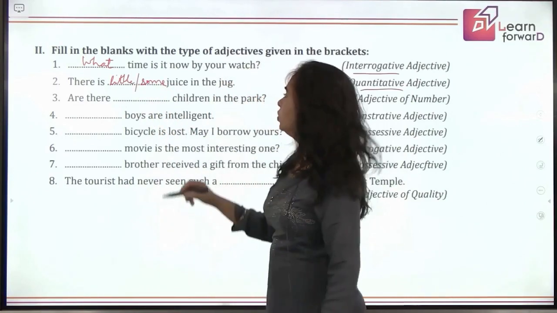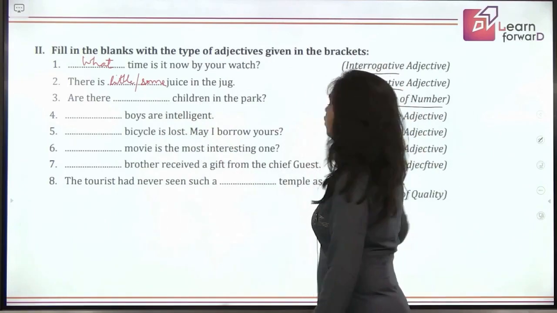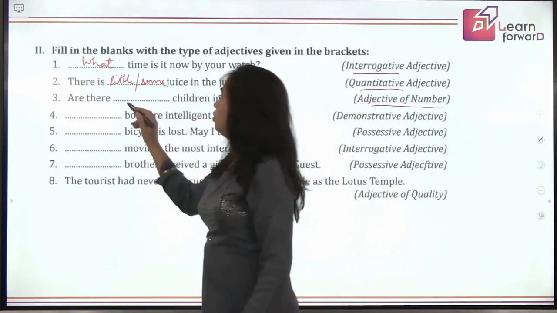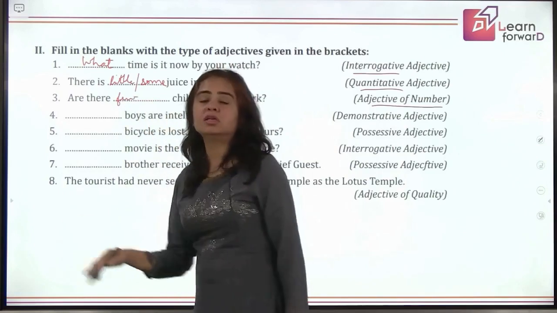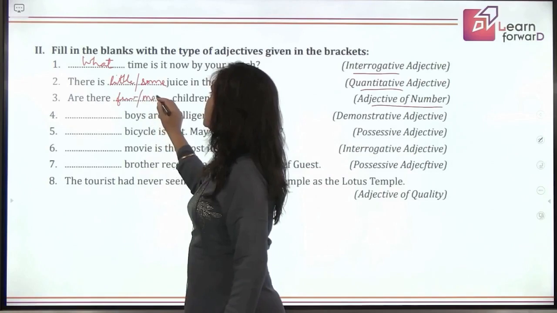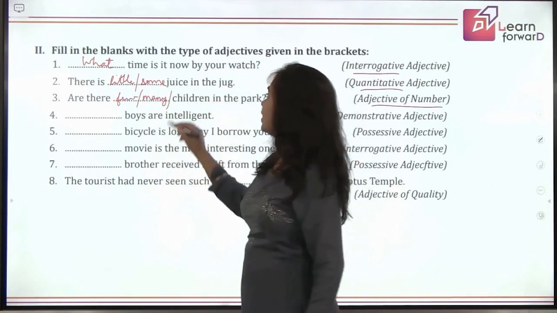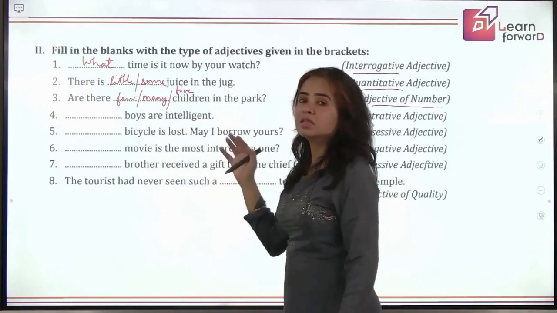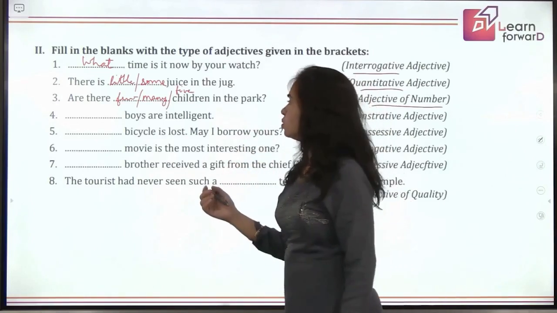Yes. Coming to next. Are there dash children in the park? What do they want? Adjective of number. And of course, because children is countable, even if you write here few, are there few children? Because we can count children, so even few will be countable. Are there many children? That is also adjective of number. Or you can specify a number. Are there 5 children in the park? Any word will go here. This is what I said. We have multiple choices. So you can think of more answers also.